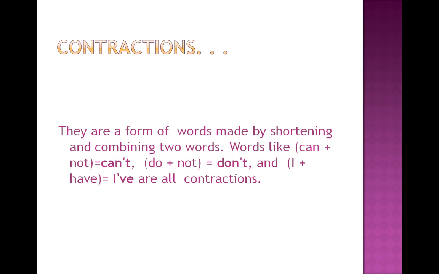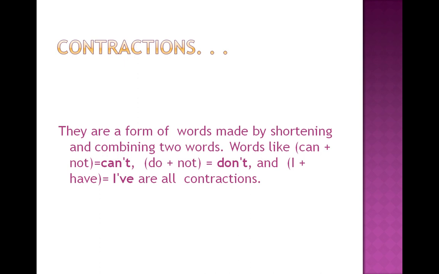Words like can plus not, when combined together, become can't. Do plus not, when both combined together, become don't. And I plus have, when both are put together, make another contraction, which is known as I've.